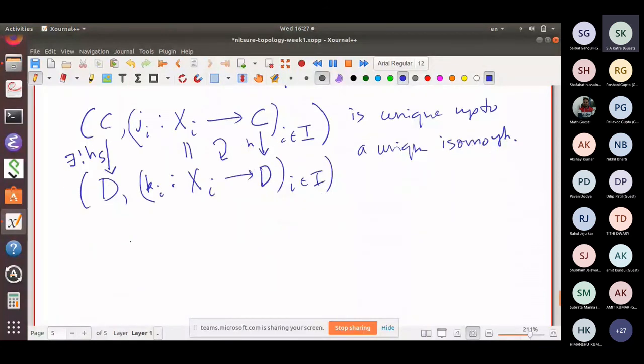Now my question to you, much easier than the earlier. Suppose I take I to be the empty indexing set, and so there is no question of giving any X's. And now I want to know what is the disjoint union over the empty set. Describe this.